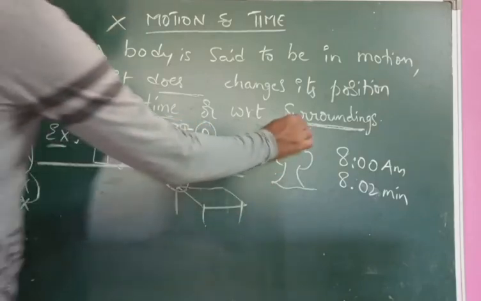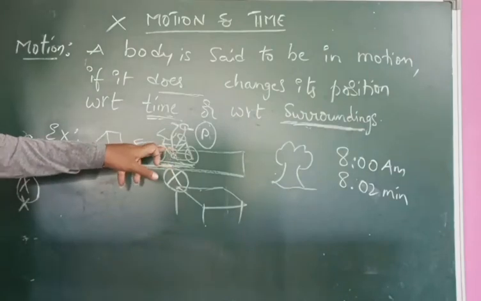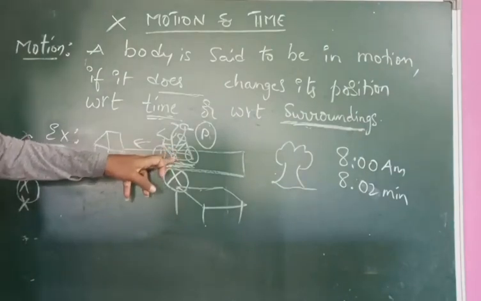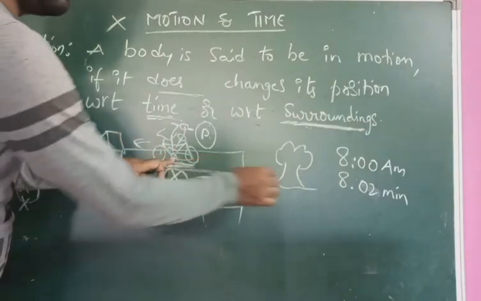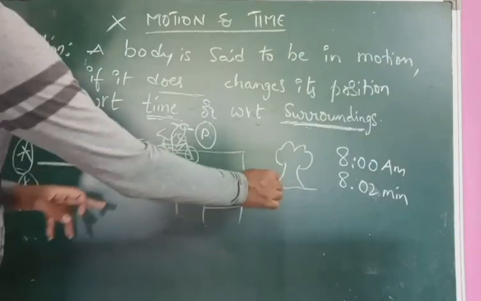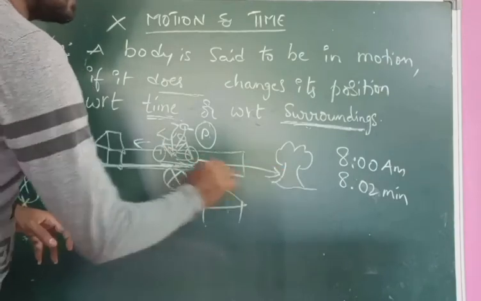Next, with respect to surroundings. If you observe this, at this position, if you compare this person with the tree, let's say the distance is x meters.